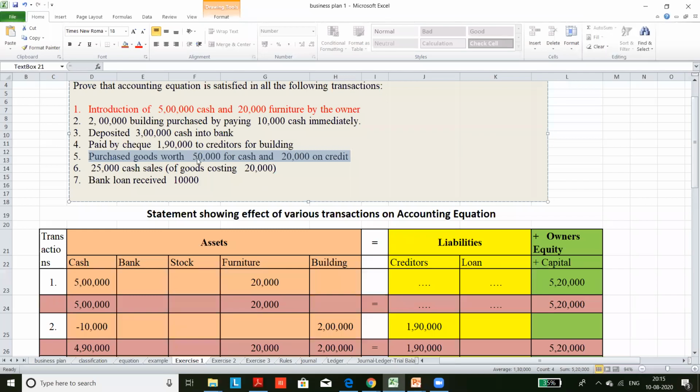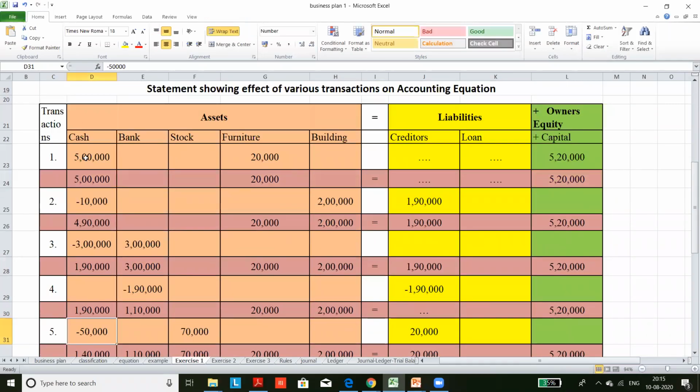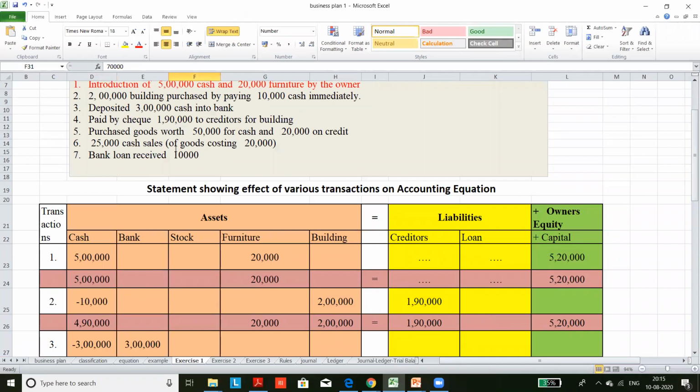How much? 50,000. Assets will increase. Then when it says on credit, is there a liability? So 50,000 cash went. Stock total purchase. That is wrong. What we said here is we purchased 50,000 for cash and 20,000 for credit. Total purchase is 70,000. Okay.